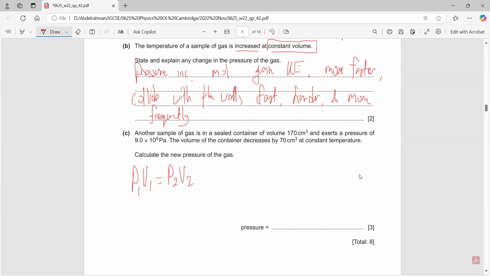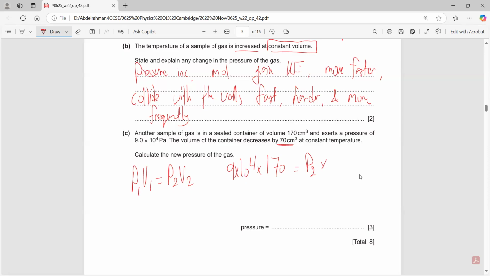So we have the initial pressure, 9 times 10 to the power of 4, and the initial volume, 170, equals P2, the final pressure, times V2. It decreases by 70 centimeters cubed.